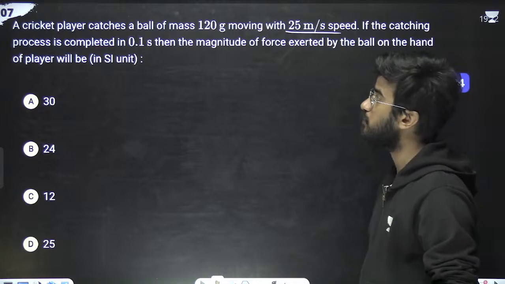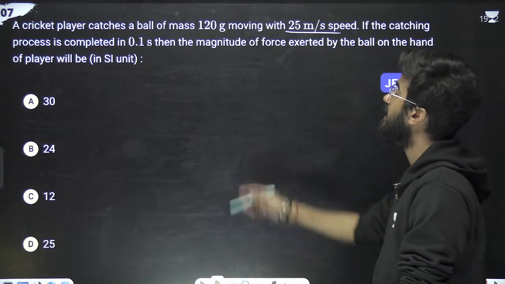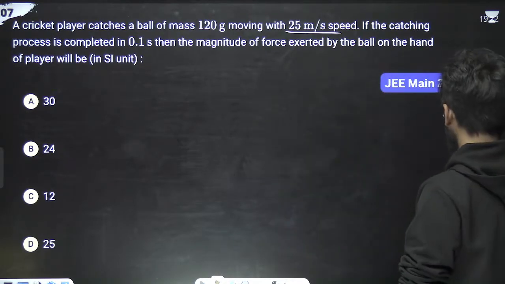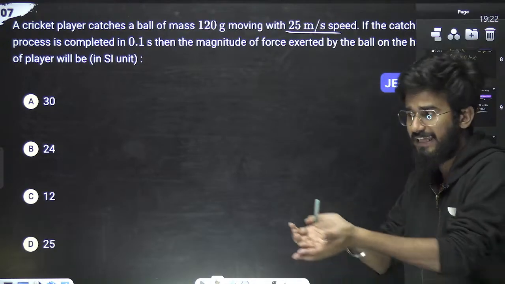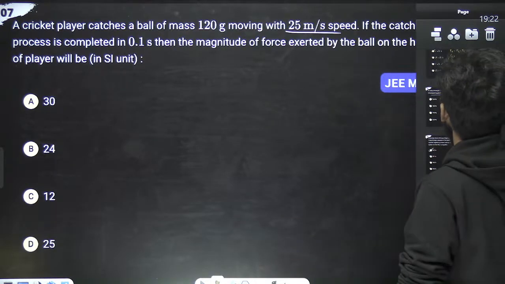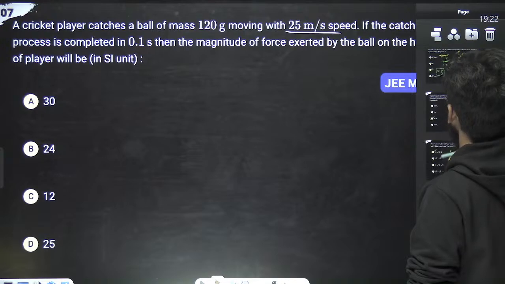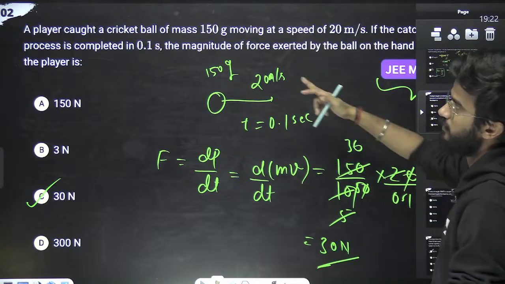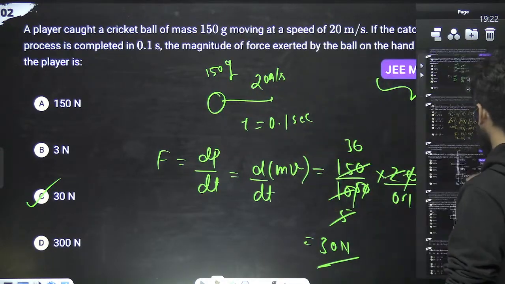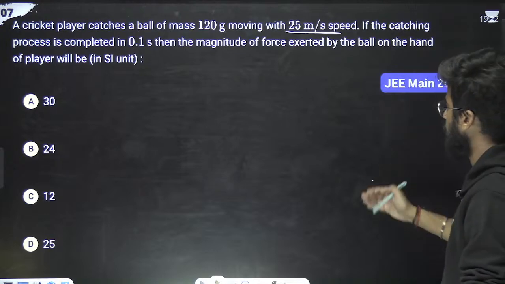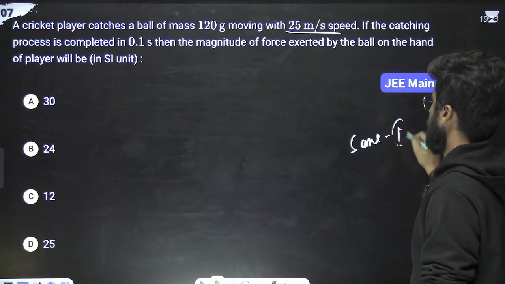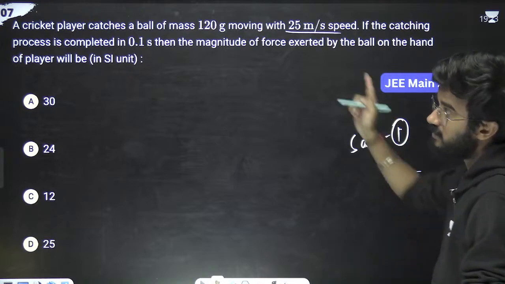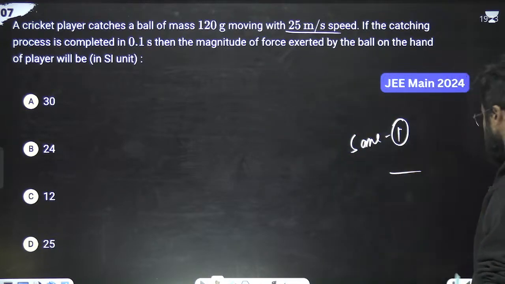If the catching process completes in 0.1 second, then the magnitude is asked. It is the same question as the one we did earlier, where the player was catching a ball of 150 gram. So you'll have to do it by yourself because it is the same as the first one.